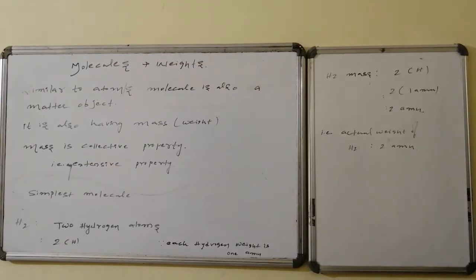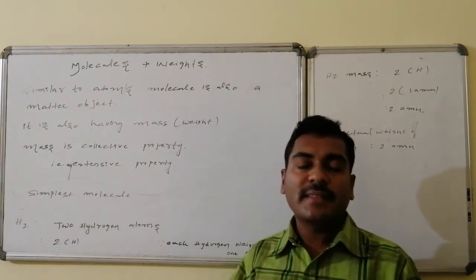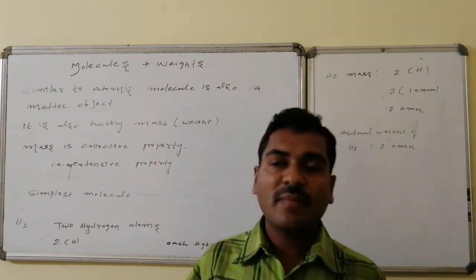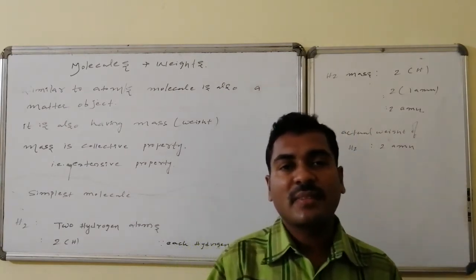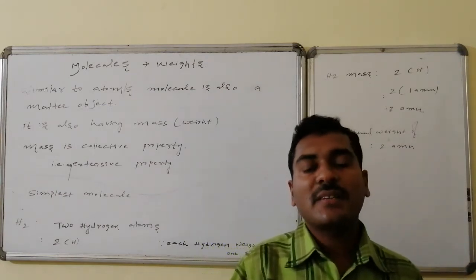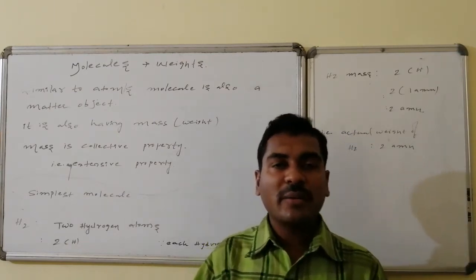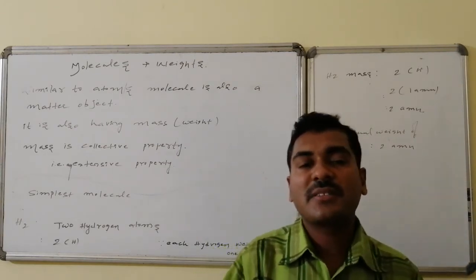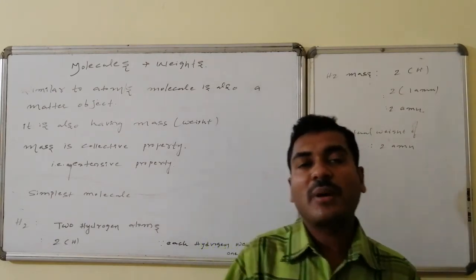Let us go for the actual content, that is molecule and its corresponding weight. As we discussed, the chemical combination of atoms is a molecule, whereas an atom is a matter object. In the same way, the molecule, a chemical combination of atoms, is also a matter object. It has some mass or weight, and weight is an extensive property, a collective property. Therefore, the weight of a molecule is equal to the sum of the atoms involved in the chemical combination to form the molecule. All those atoms' weights are equal to the molecule weight.